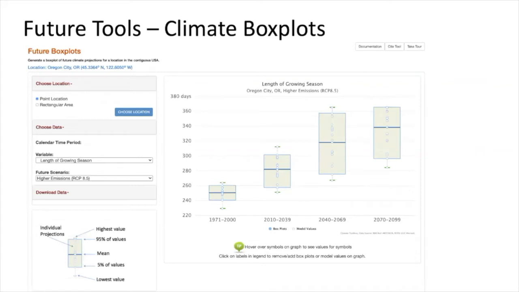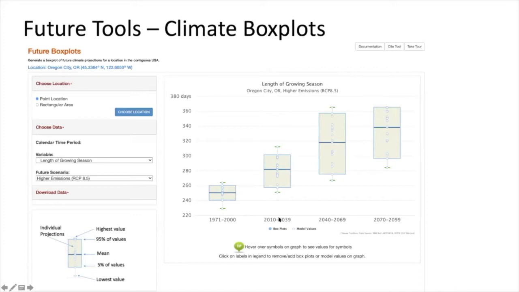Another tool we have is the Future Climate Boxplots tool. This tool helps to answer what the individual models say about the projections. Do the models agree on the projections, and how large is the uncertainty? So here we can look at the length of the growing season for Oregon City, Oregon, which is a berry growing area. And we can see the season lengths for the historical time period here. The length of the growing season is on average 250 days between the last spring freeze and the first fall freeze. That's how it's defined just for this.